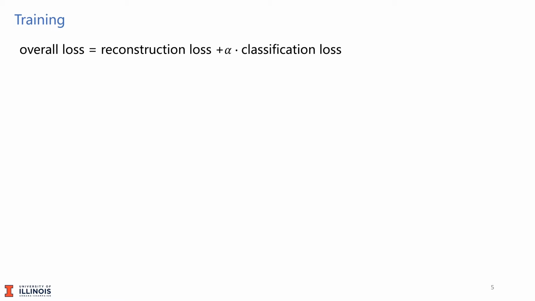As mentioned, during training, the overall loss consists of a reconstruction term and a classification term. The hyperparameter alpha here controls the relative weight between the generative and discriminative learning. Setting alpha to 0 results in a purely generative model, while setting alpha to be a large value pushes the model to be a purely discriminative model. For our application, the main goal is to find a high-quality inference model for the class label. However, we found it very useful to learn a generative model simultaneously as a regularization term.